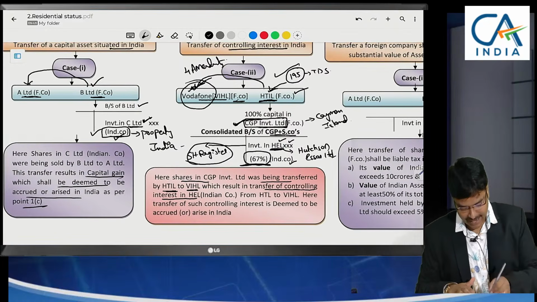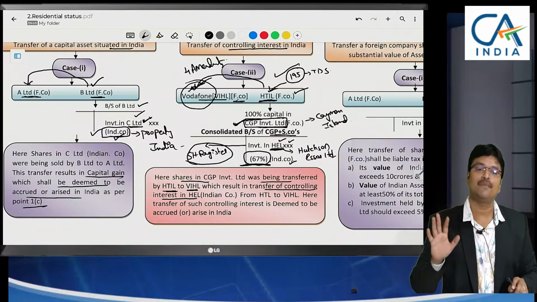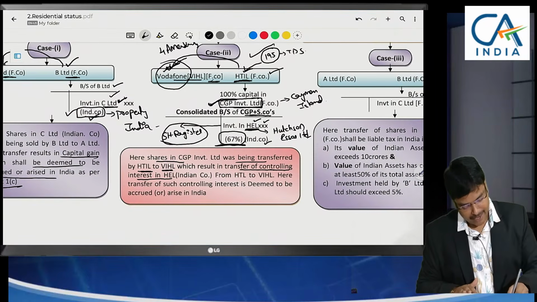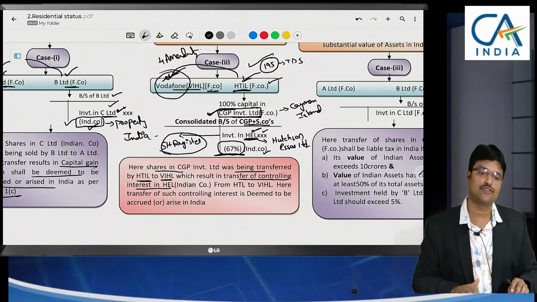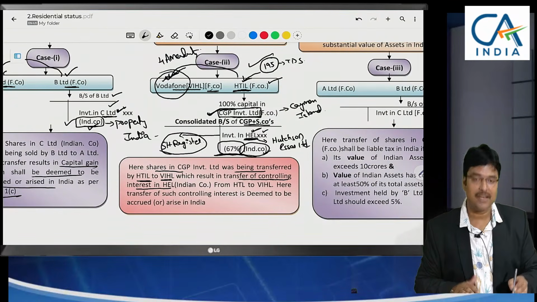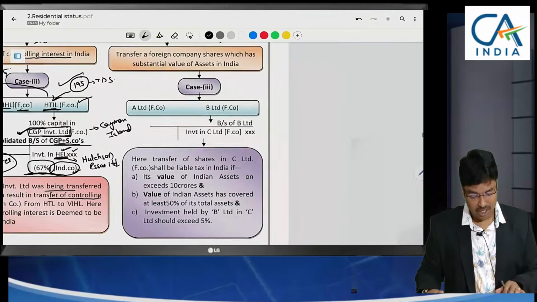So, if Indian company shares were sold directly, it will be taxable. If controlling interest has been transferred, this will be taxable, because Indian company shares control has been transferred. The third one is very extensive.